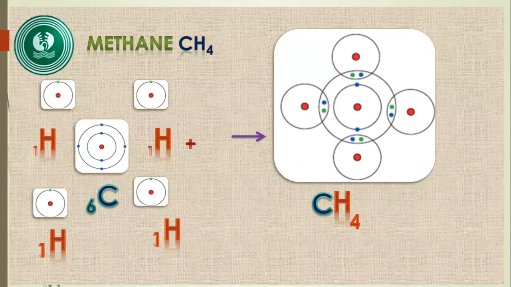That diagram is represented here. You notice there are 4 hydrogen atoms. Each hydrogen atom shares 1 electron with 1 electron of the carbon atom.